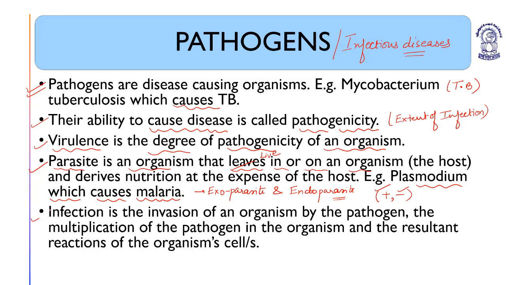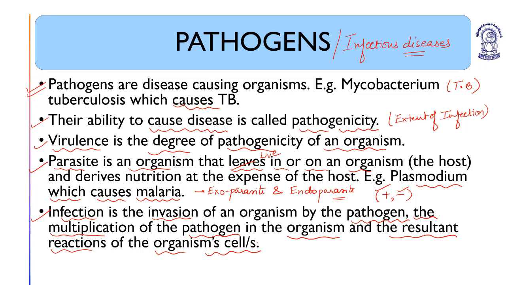Infection is the invasion of an organism by the pathogen. When any organism or a foreign body or a pathogen enters inside a host, it causes infection. The infection includes the multiplication of the pathogen in the organism and the resultant reactions of the organism and the different cells.